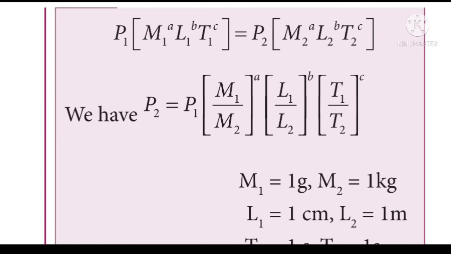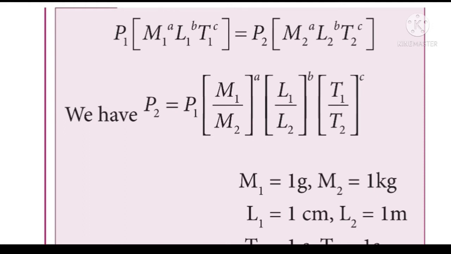The pressure P1 into M1 power A, L1 power B, T1 power C is equal to P2 into M2 power A, L2 power B, T2 power C, where we need the pressure in terms of SI unit. So P2 we are in need of. Keep the P2 in the left hand side and bring all the other things to the right hand side.